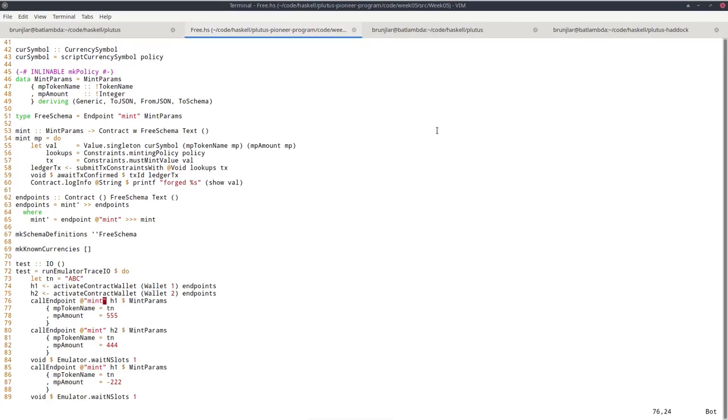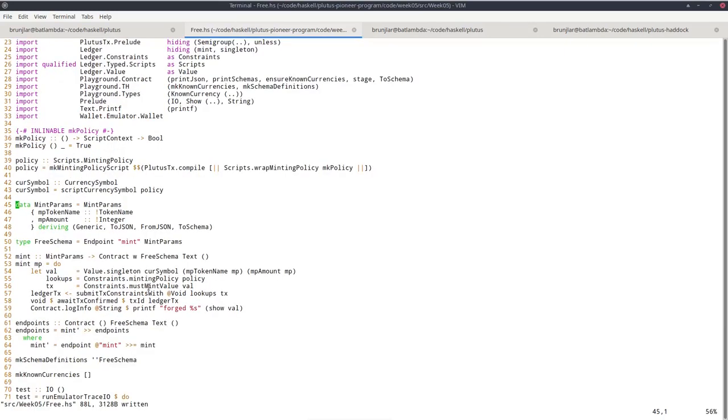Then I call the endpoint mint on wallet 1, where I use this token name and I mint 555 coins of that token. Then wallet 2 mints 444 coins of that token. I wait one slot, and then on wallet 1, I burn 222 tokens. So in the end, wallet 1 should have 333 and wallet 2 should have 444. And I wait another slot.